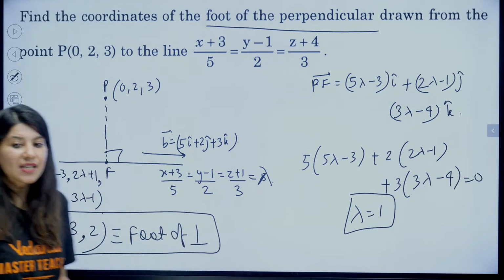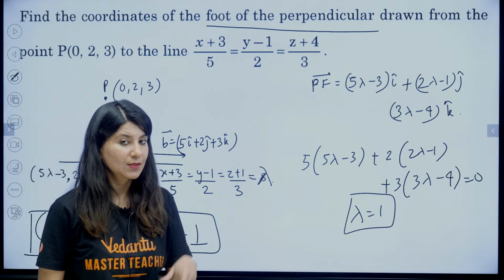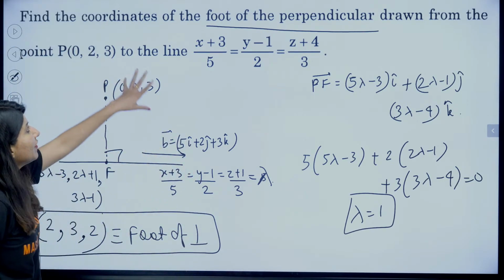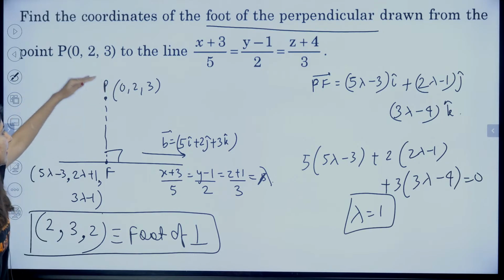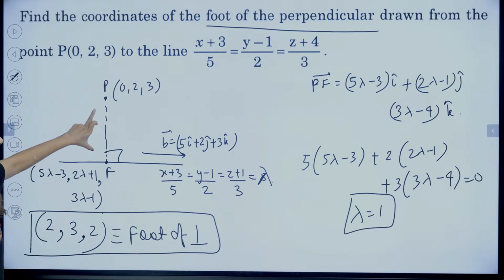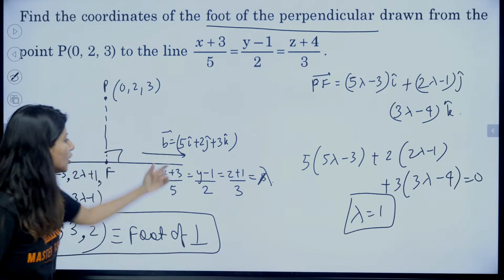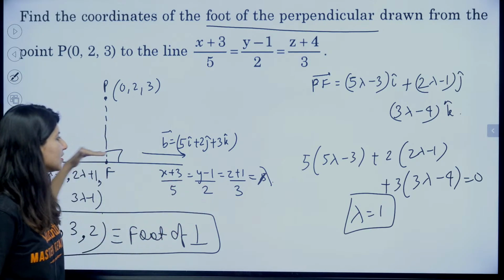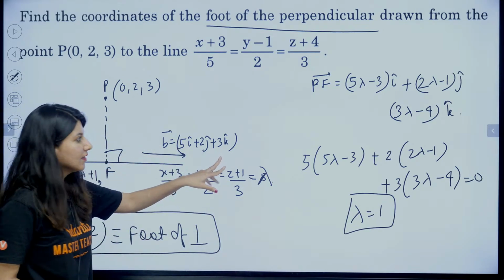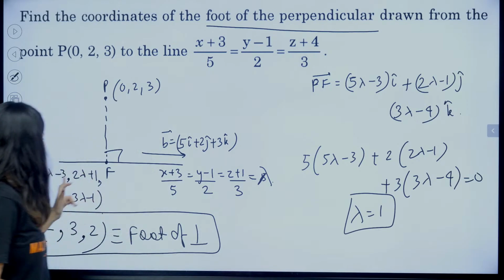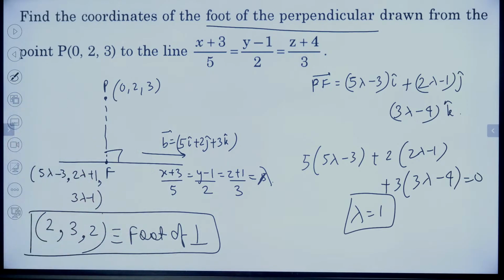Right? Let me just summarize it. The moment you need to find the foot of perpendicular, you need to figure out PF by position vector of F minus position vector of P, and take a dot product with 5, 2 and 3, which is a vector parallel to this line. That's it. And put the value of lambda over here.